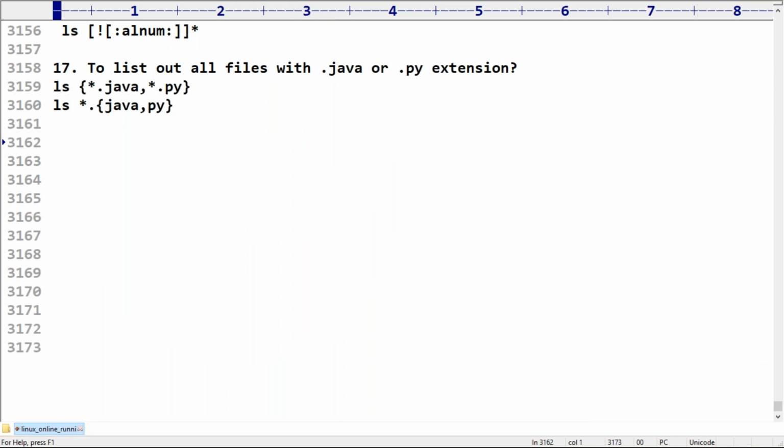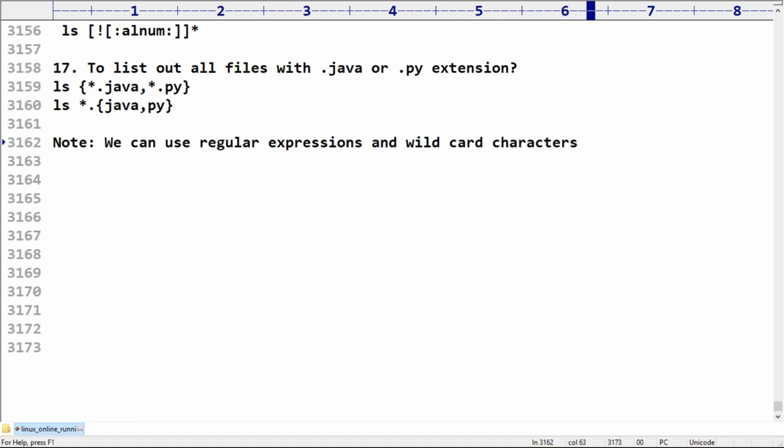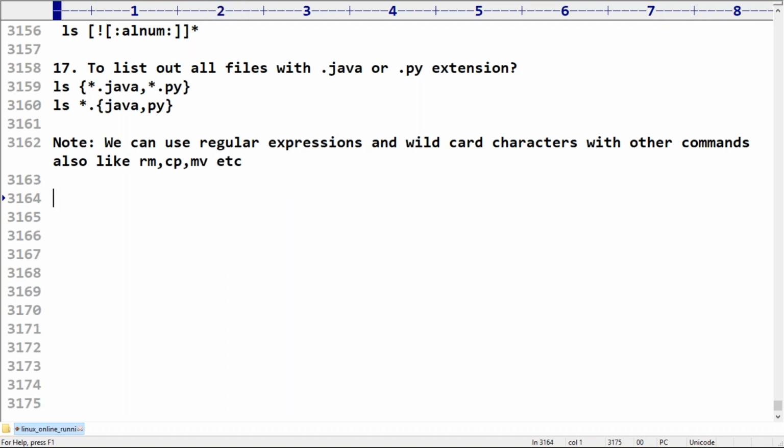The cp command, mv command, rm command, touch command. Have you remembered the touch command, the mkdir command? We can use them, no issue at all. We can use regular expressions and wildcard characters with the other commands also, like the rm command, cp command, mv command, etc. Sir, for this also, can you please tell one or two examples so that we may get more clarity, you people may ask.